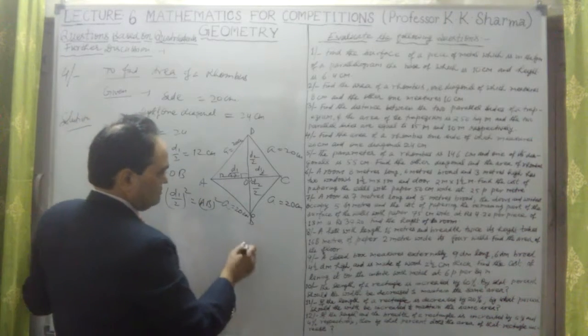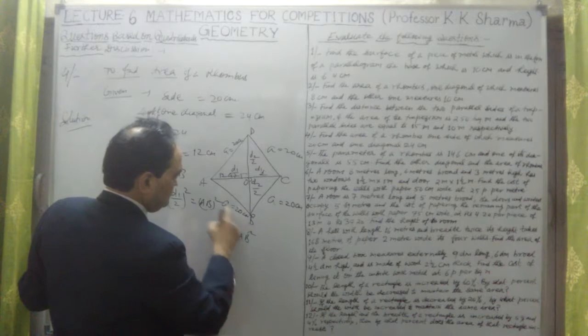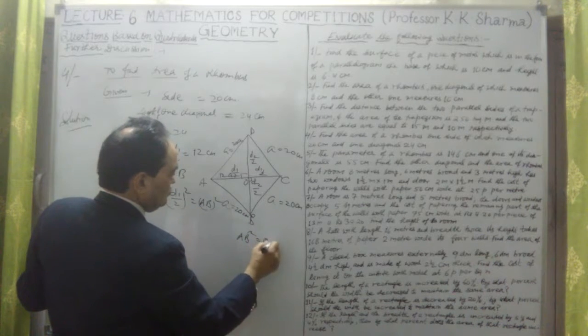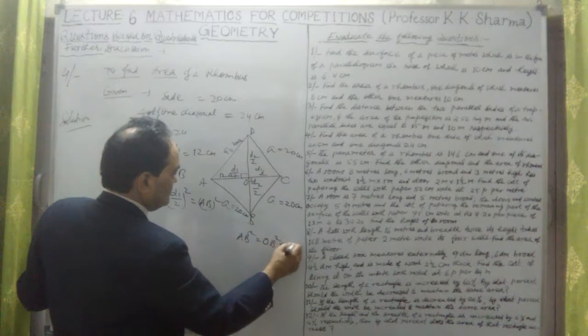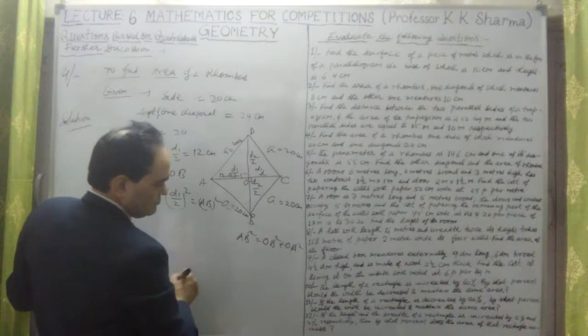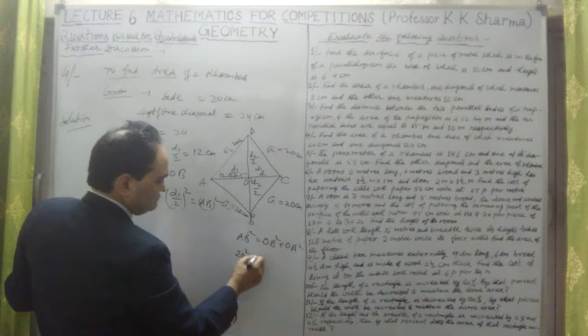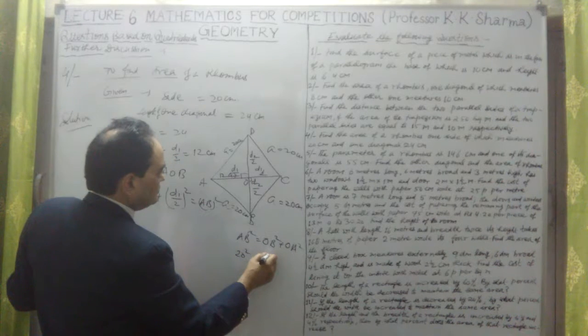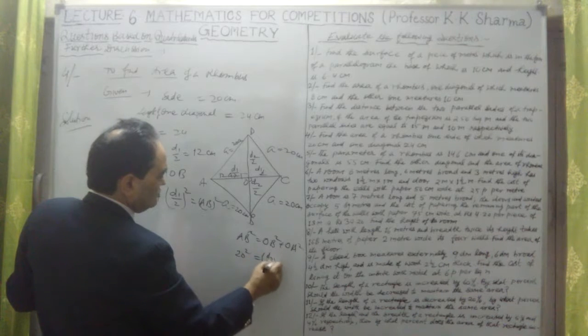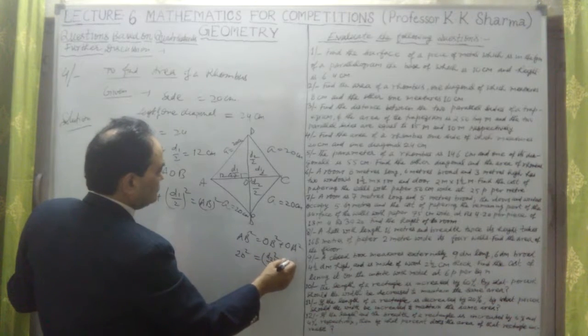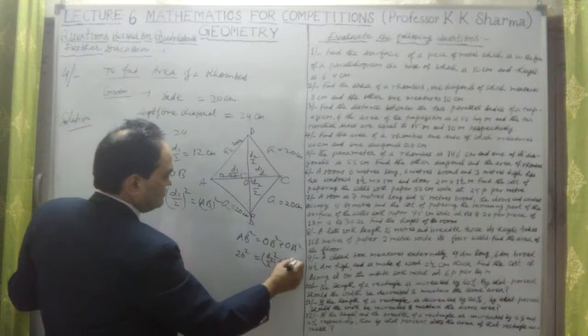Or we could say that AB square is equal to OB square plus OA square. Now substitute the values. AB is 20 centimeter, OB is not given, so it is D2 by 2 whole square, plus D1 by 2, which means 12 square.